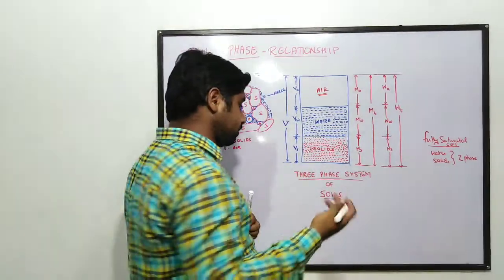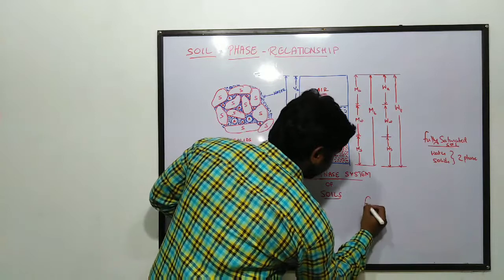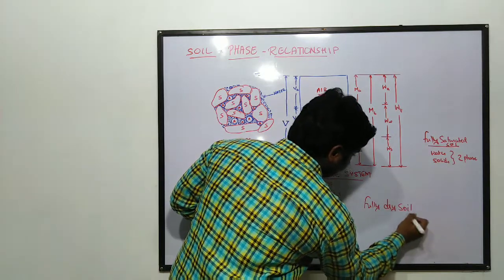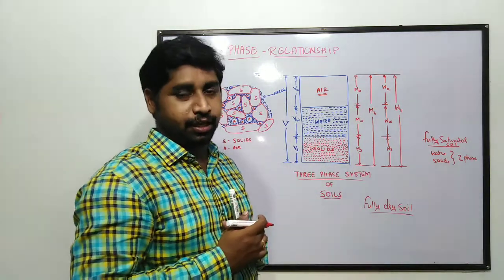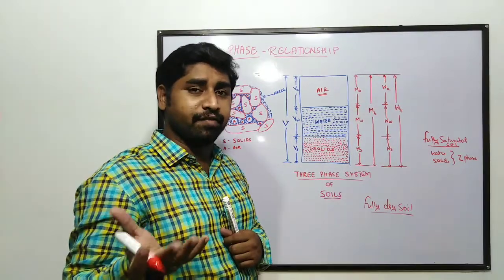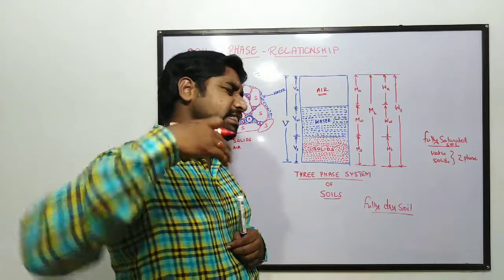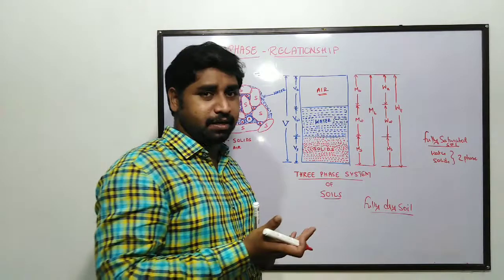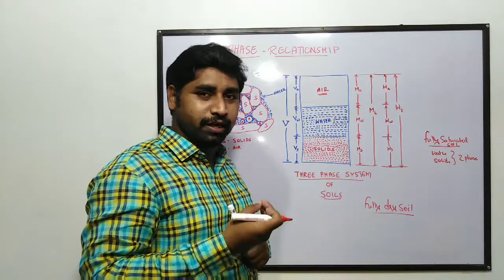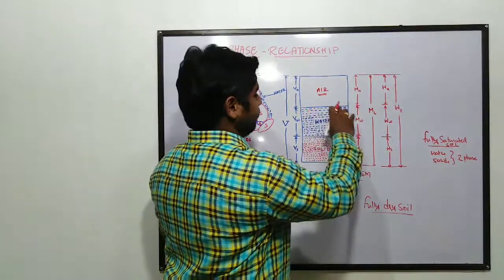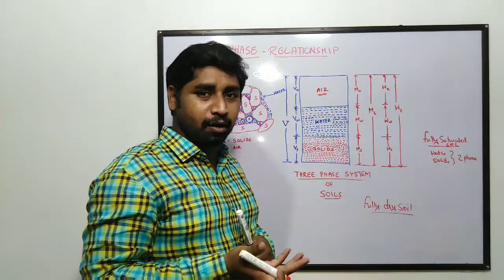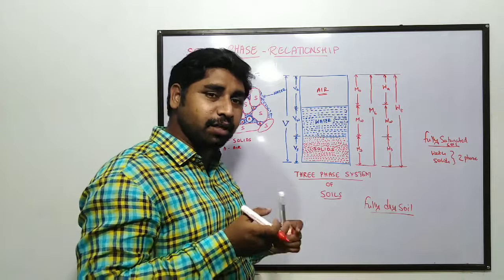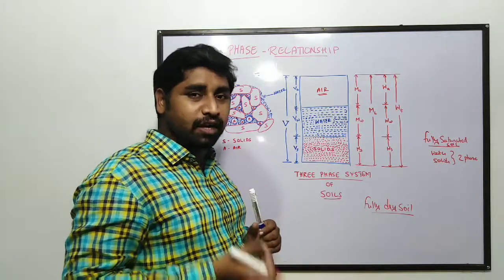There is another case, fully dry soil. If the soil is completely dry without any water, then what happens? Water is going to be missing here. There is no more water in the soil, so the entire cavities are empty now. The gaps between the soil particles are not filled up with water.